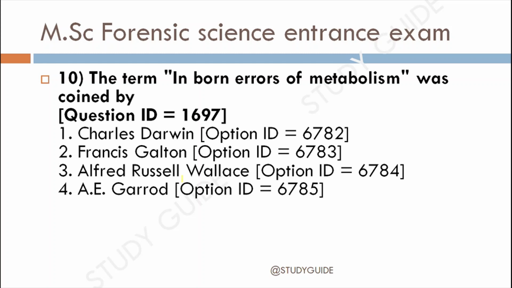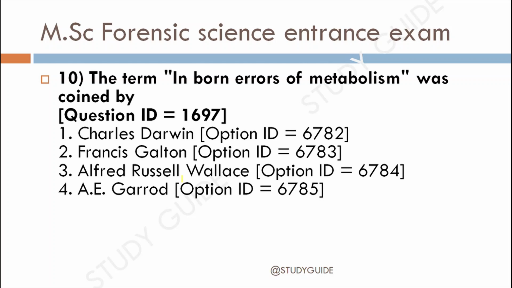10th question is: the term inborn error of metabolism was coined by 1. Charles Darwin, 2nd. Francis Galton, 3rd. Alfred Russel Wallace, 4th. A. E. Garrod.